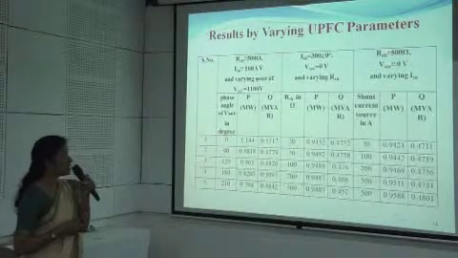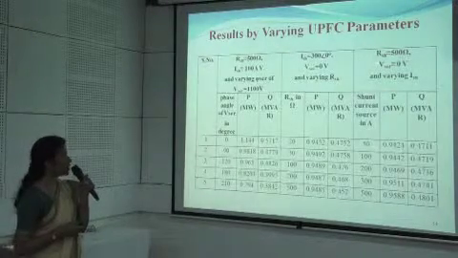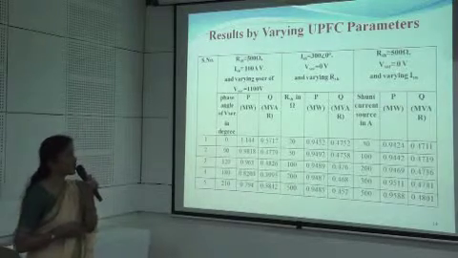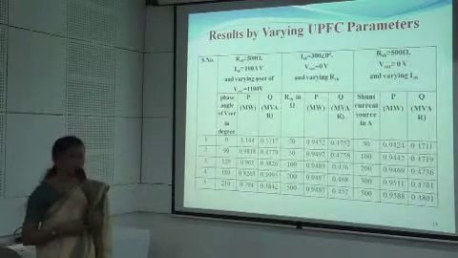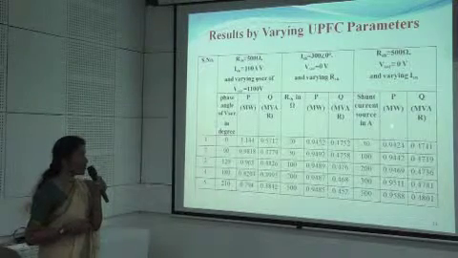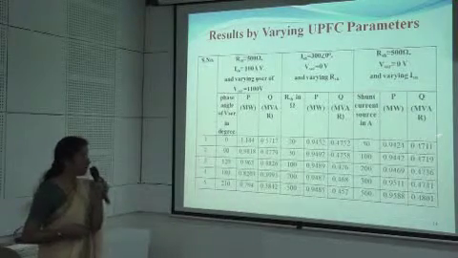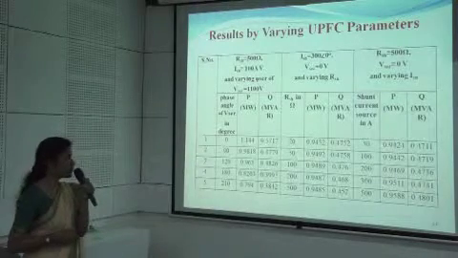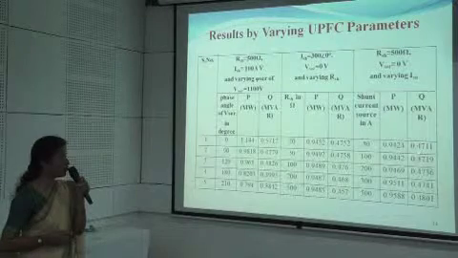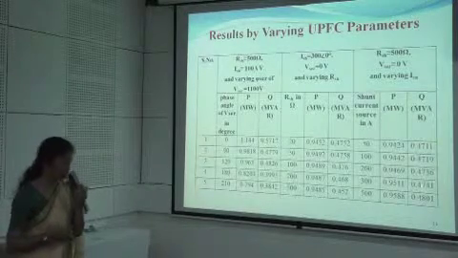And analogously, keeping this RSH steady and the series voltage source at 0, and by changing the magnitude of this current source from 50 amperes to 500 amperes, the values of P and Q at the load side have been found to vary between 0.9424 and 0.9588, and analogously 0.4711 up to 0.4801.